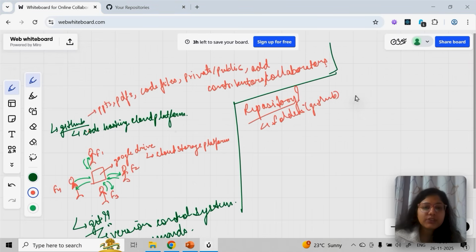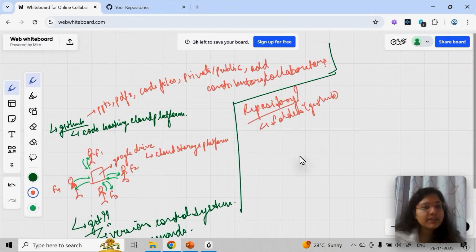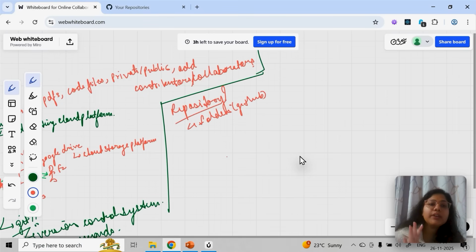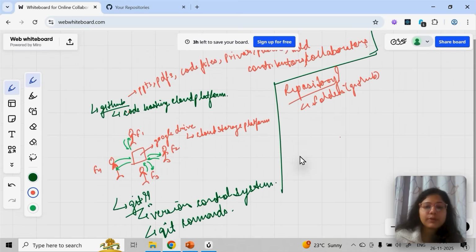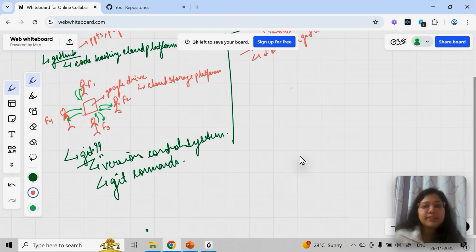Okay, and gradually once you get comfortable, this happens with everything, right? It's a new platform, so these are the important starting points. Once you get comfortable with these, then you can go ahead and explore more. Okay, now this is a bit about GitHub.